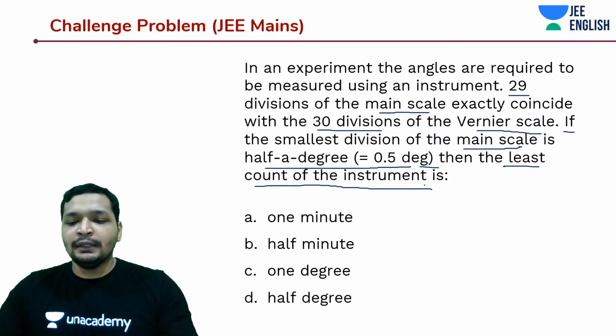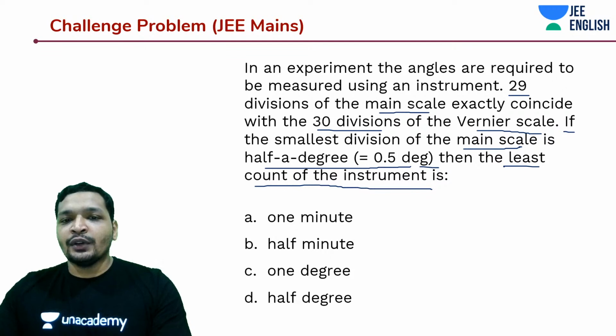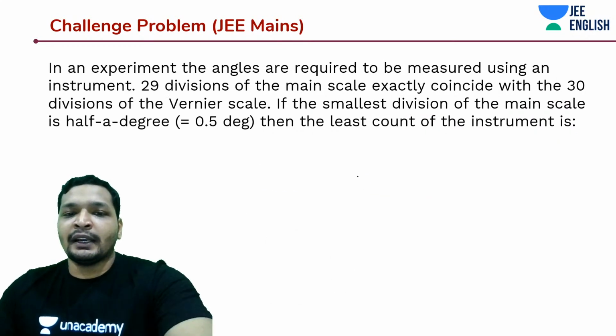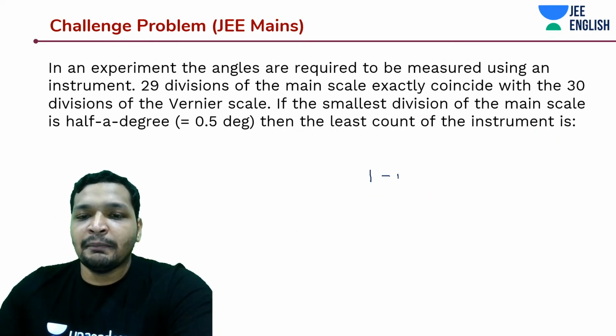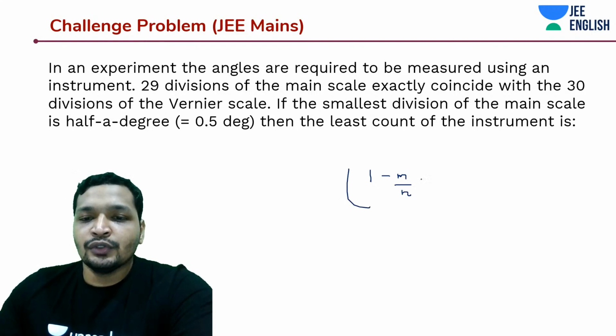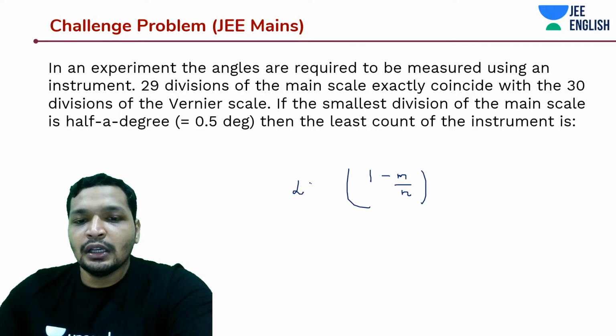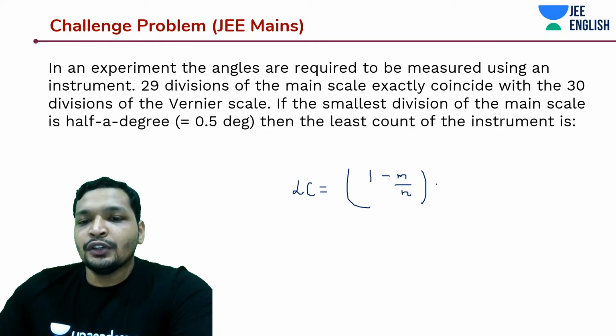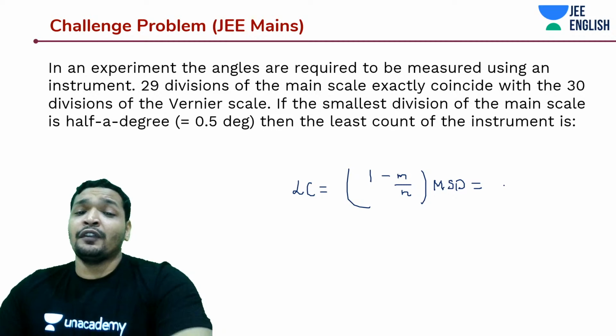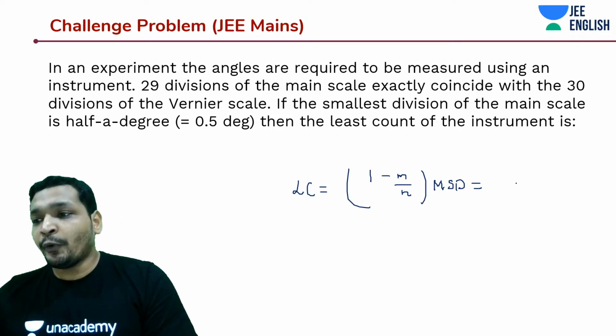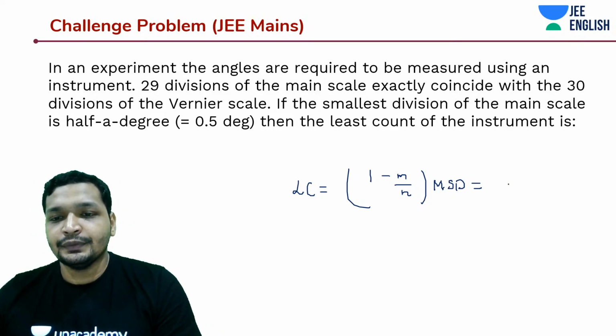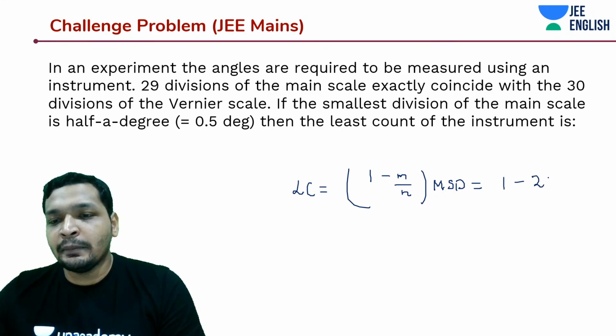Alright, let's get started then. So 29 divisions coincide with 30 divisions. This time I'm directly going to write down 1 minus m by n into MSD, so this is your least count expression. It depends upon what kind of thing is given to you. So it's 0.5 degree into 1 minus 29 by 30.